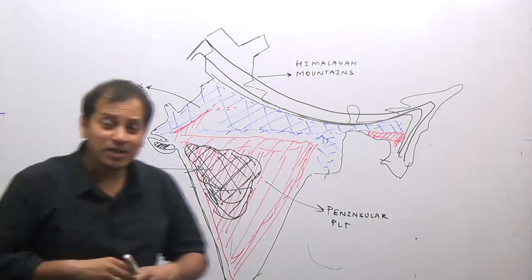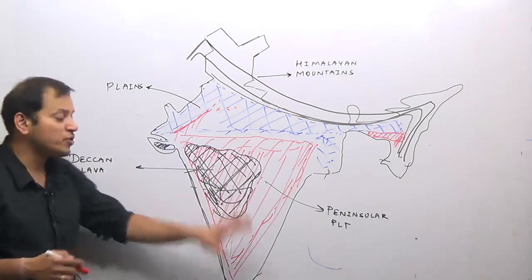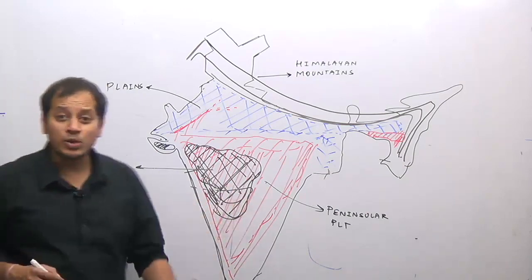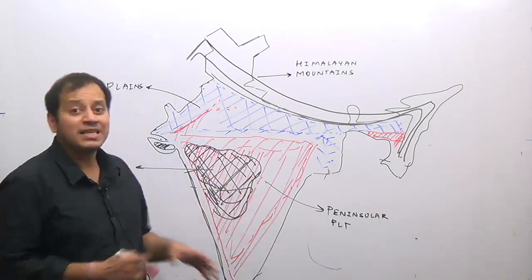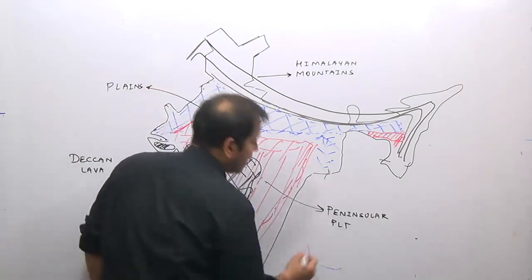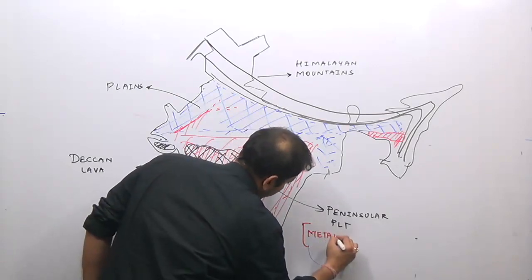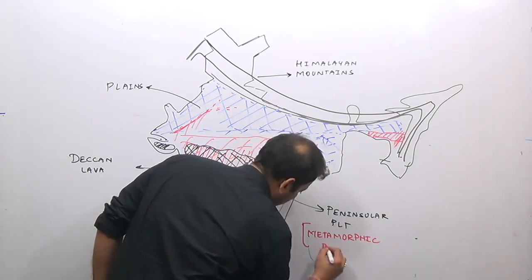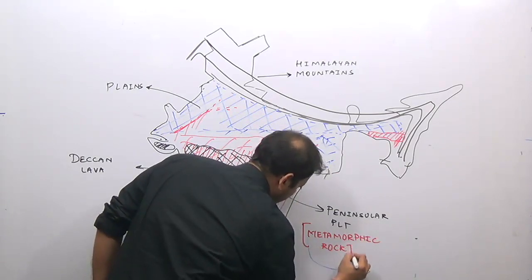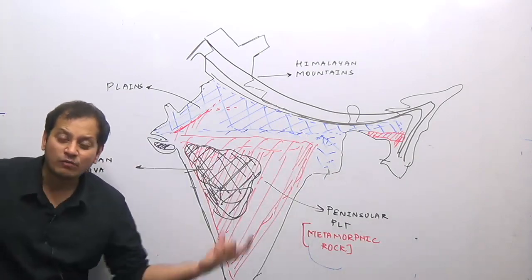Now, if I want to ask you what the characteristics of this rock are: this Peninsular Plateau is the oldest plateau in the world. It is one of the oldest landforms in the world, and therefore this reddish color rock here is a metamorphic rock. The Deccan Lava Plateau is an example of a volcanic eruption.